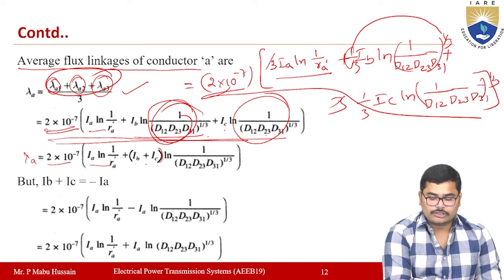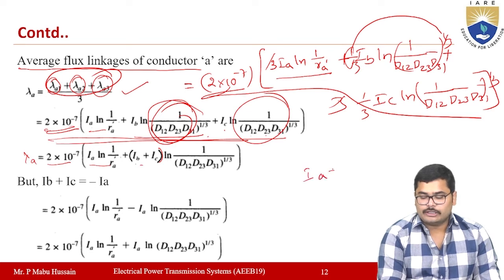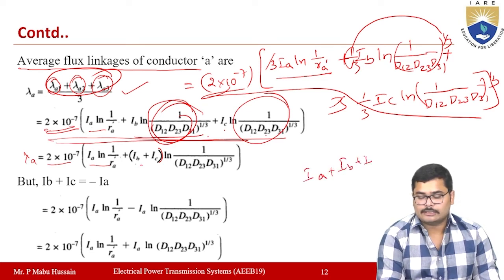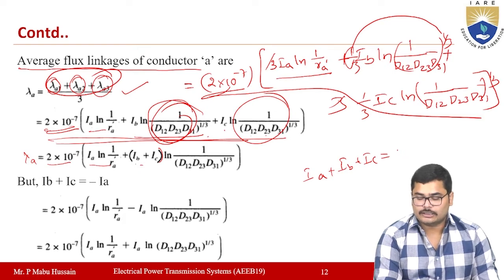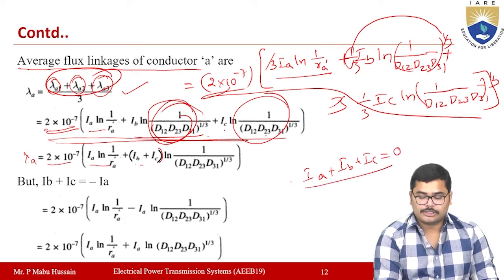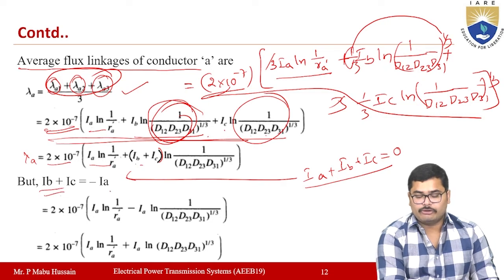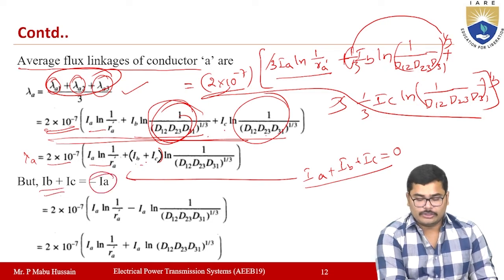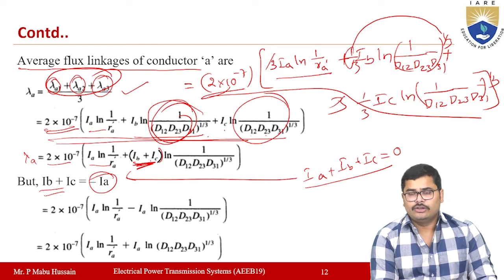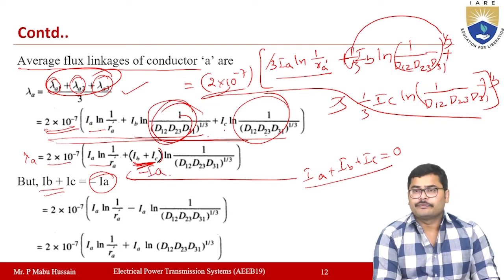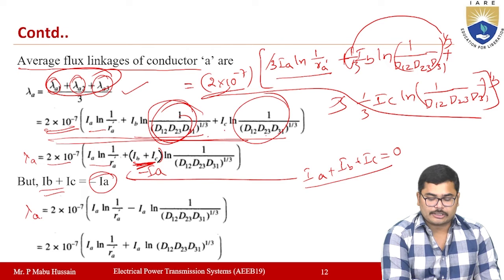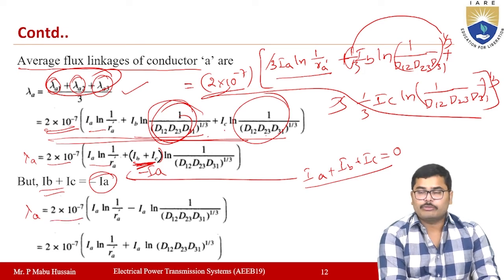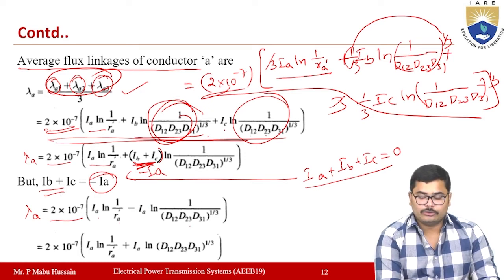So now, as you know, when there is no neutral, then IA plus IB plus IC, the sum of the currents in all three phases, will be equal to 0. From this expression, IB plus IC will be equal to minus IA. So in place of IB plus IC you can take minus IA. Then the flux linkages expression, lambda A, will be equal to 2 into 10 power minus 7 IA into ln 1 by RA dash, minus IA into ln 1 by (D12 D23 D31) whole to the power of 1 by 3.